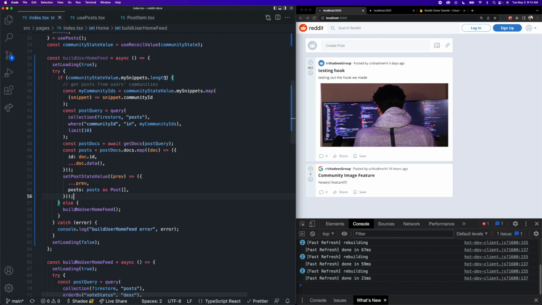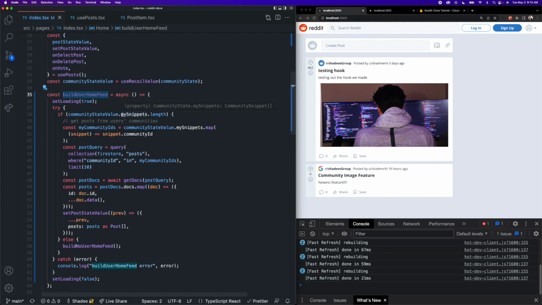Okay, so just to reiterate, we are checking if the user is inside of any communities. If they are, we're going to go get some posts that are inside of those communities. And if they are not in any communities, we're just going to call the no user home feed function that's going to build them the generic feed that is not specific to any community.